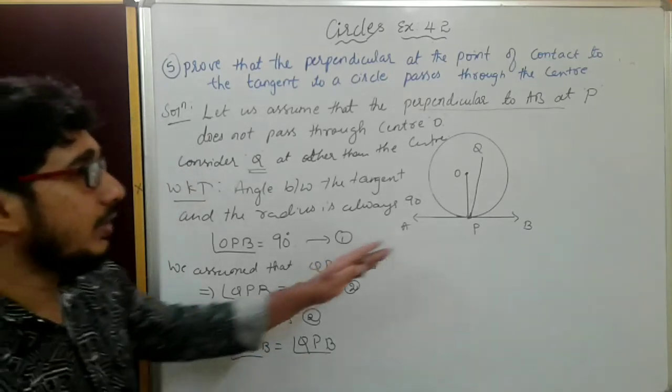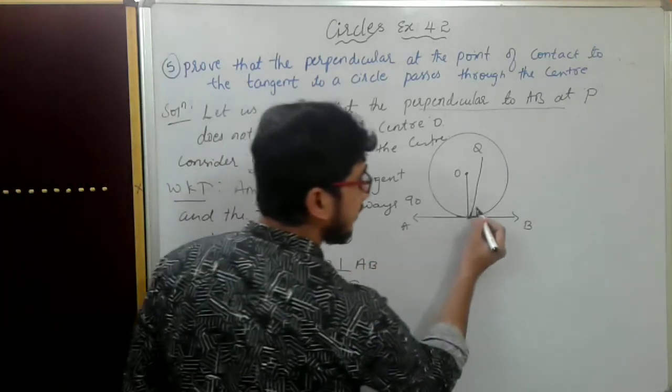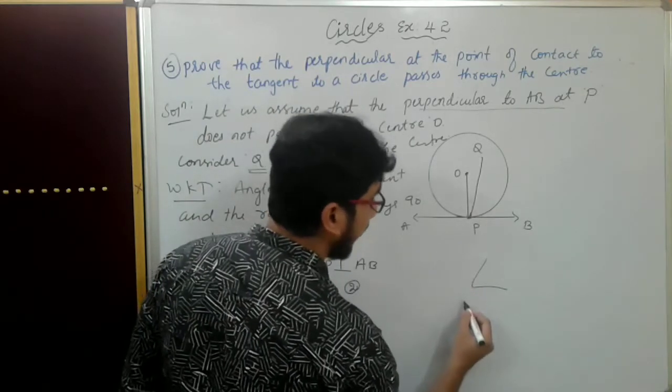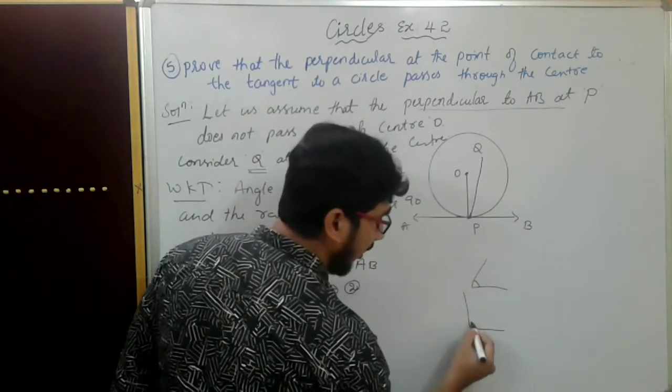But if you see the figure, can you tell that this angle and this angle are equal? See, this is like this and the other is like this. There is no chance these two are equal.